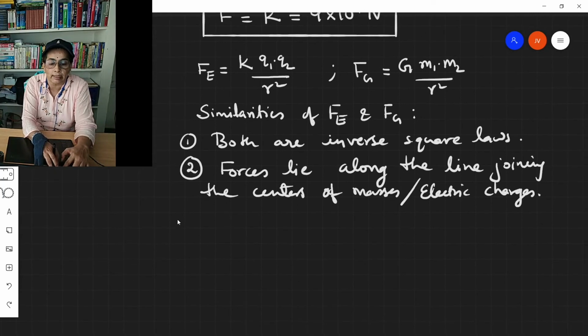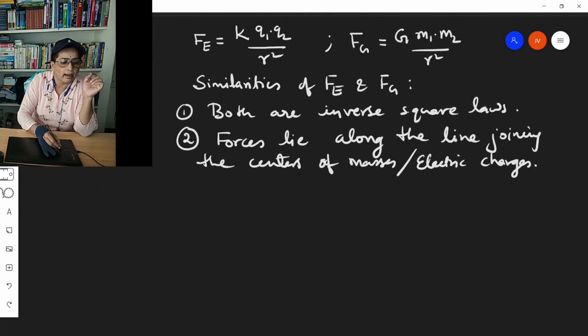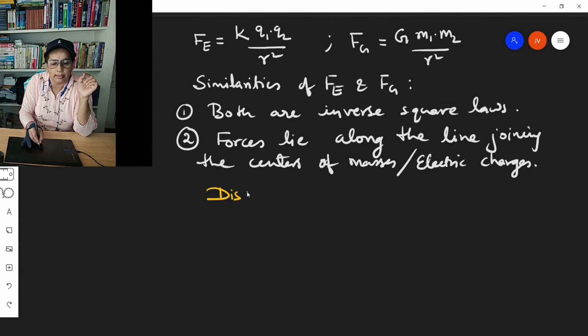And then what are the dissimilarities? They are similar, but they are dissimilar also. Dissimilarities between electrostatic force and gravitational force.